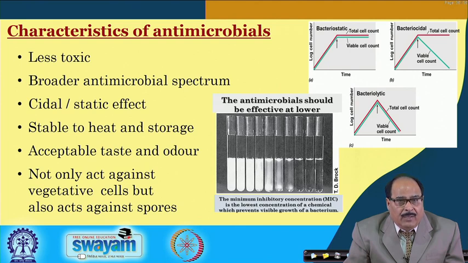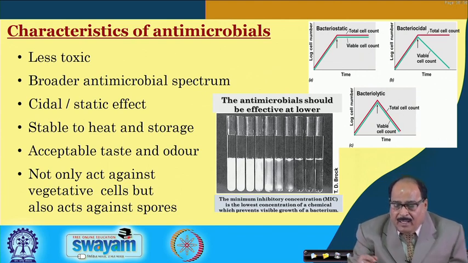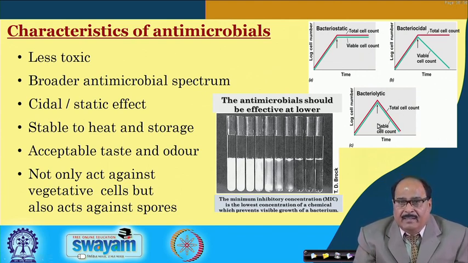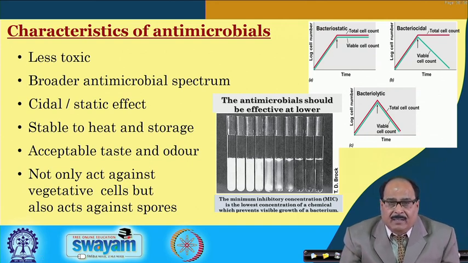It should have acceptable taste and odor. It should not only act against vegetative cells, but it should also act against spores of trouble-creating microorganisms in food. Because bacteriostatic, bactericidal and bacteriolytic are the three effects of the chemical.